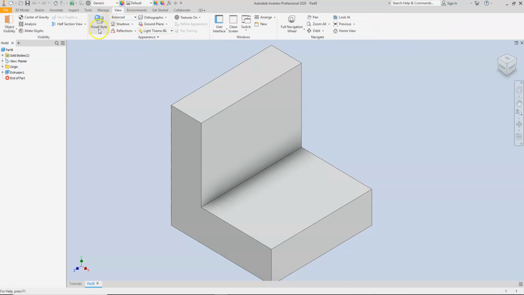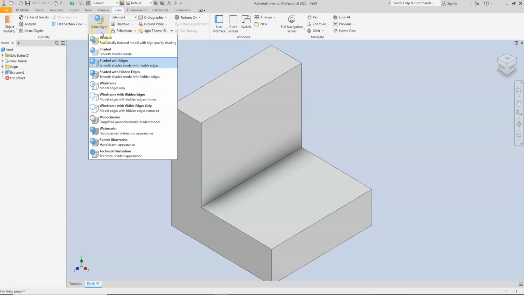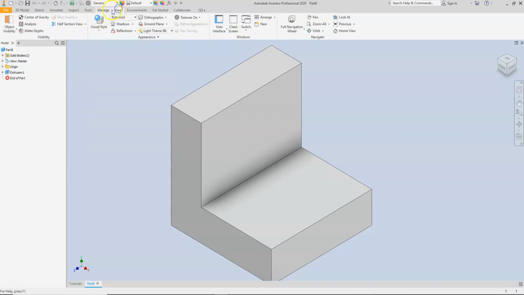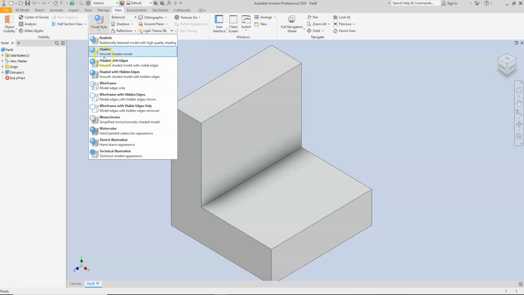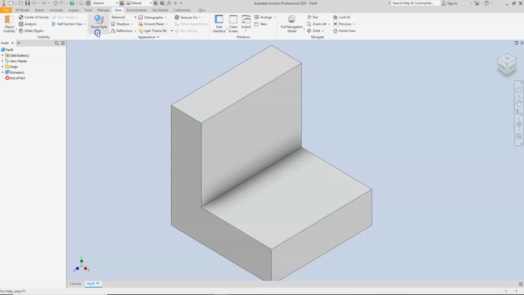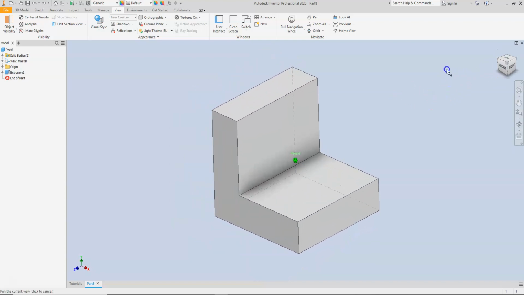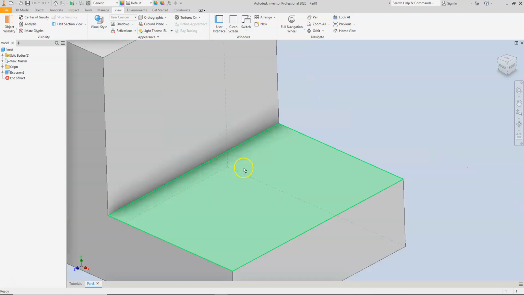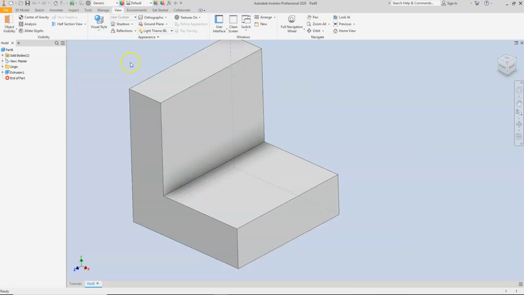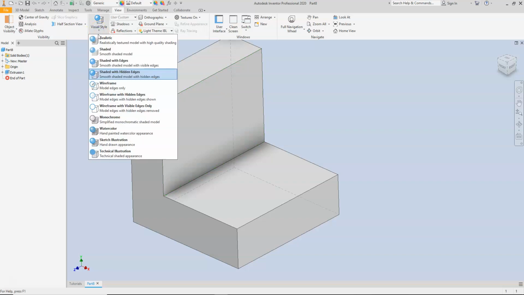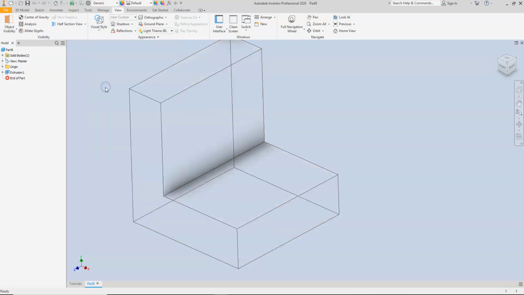Moving over to page 225, let's take a look. There are different views you can have. Right now we have just set our very basic default, shaded with edges. If you click on the view toolbar up here at the top, you can go to visual style and look at the different options that are available. So you can have hidden edges. Sometimes this is great when you're trying to see what's going on inside the part. You have a hidden line, and then it can identify what's going on on the inside. If I had a hole in that part, I could quickly see where that hole is and what it looks like. There's the wireframe